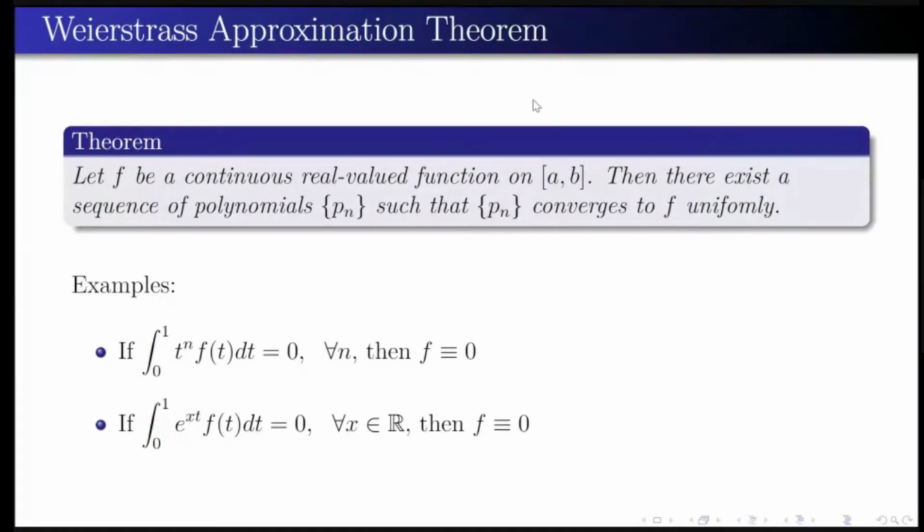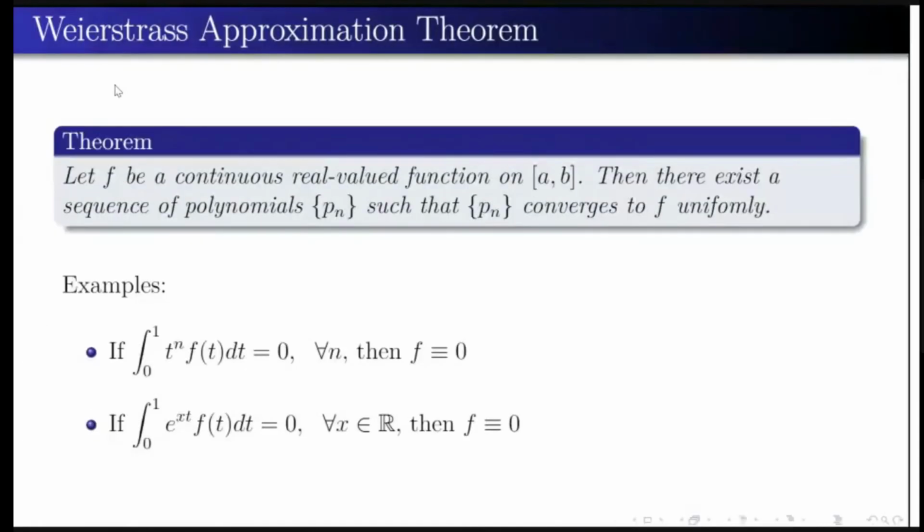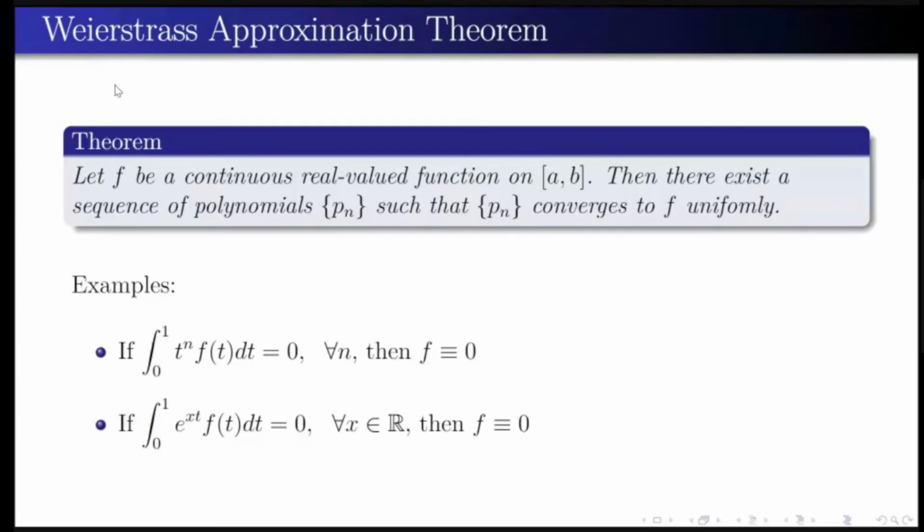These two questions, I think the first question is asked in NET or something. The second one was asked in the ISI question paper for MSc entrance, the e raised to xt. But anyway, for solving the second question, we need the first question. So I will just solve the first question and then we will go to the second question. Okay. So what is given? Integral 0 to 1 t raised to n f(t) dt is equal to 0 for all n.